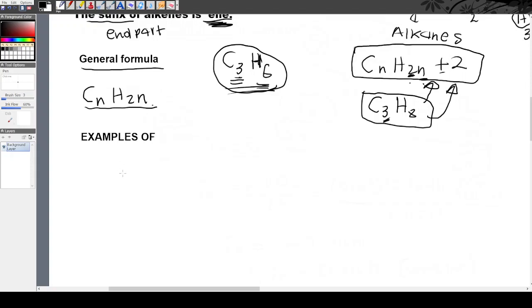Okay, now let's do more examples of alkanes. Besithemos. The beginning part tells us the number of carbon atoms. Then the end part tells us why it belongs to which family. Okay, so let's talk about the organic compound in 5 carbon atoms. Let's say the organic compound in 5 carbon atoms. 1, 2, 3, 4, 5.